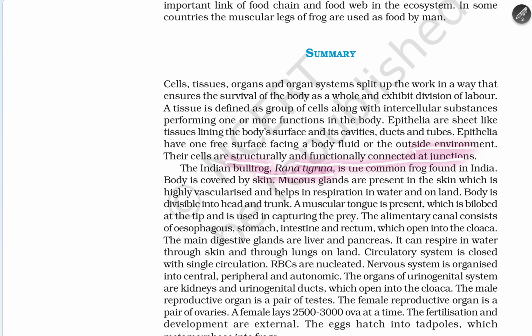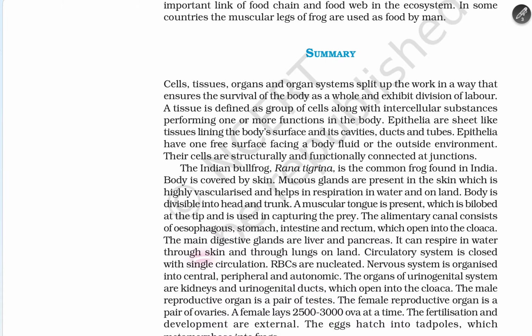The Indian bullfrog, Rana tigrina, is a common frog found in India. The body is covered by skin. Mucus glands are present in the skin, which is highly vascularized and helps in respiration in water and on land. The body is divisible into head and trunk. A muscular tongue is present, which is bilobed at the tip, and it is used in capturing prey. The alimentary canal consists of esophagus, stomach, intestine, and rectum, which opens into the cloaca. The main digestive glands are the liver and pancreas.